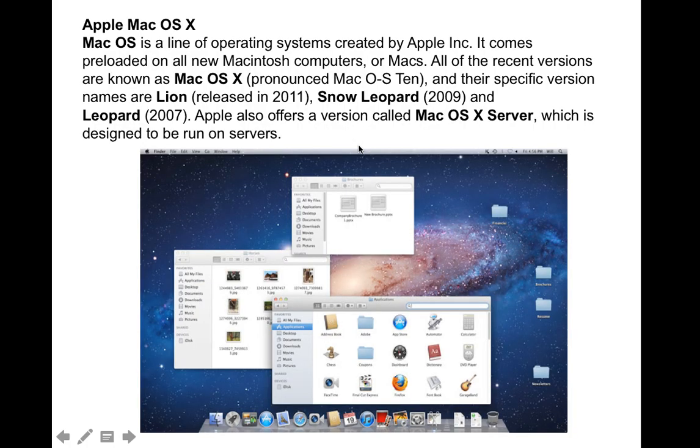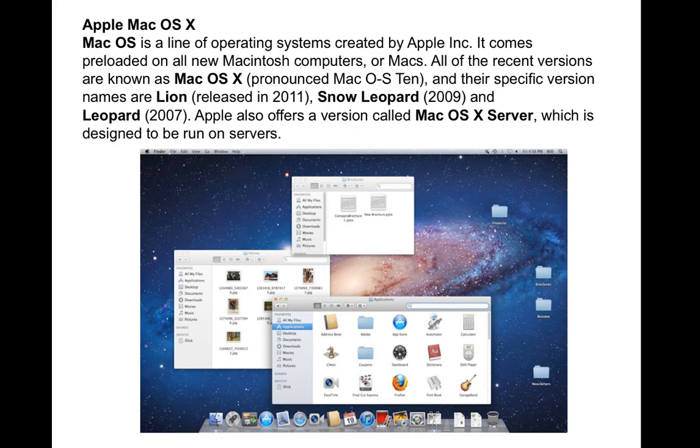One more thing is Apple's Mac OS X. Mac OS is the largest operating system created by Apple. It's a kind of operating system created by Mr. Steve Jobs. He created OS to use every day on computers. We can also use it with mobile phones, like the iPhone, right? Like nowadays, right?